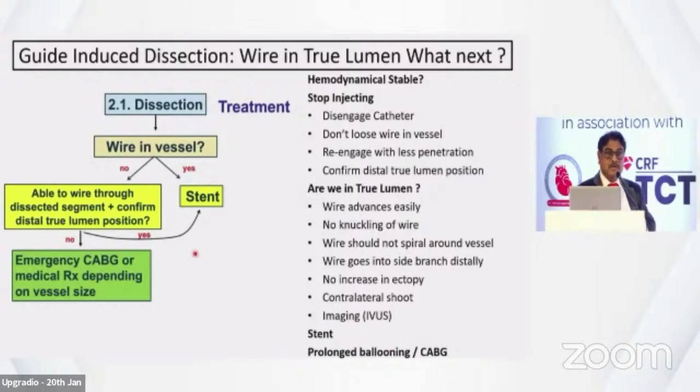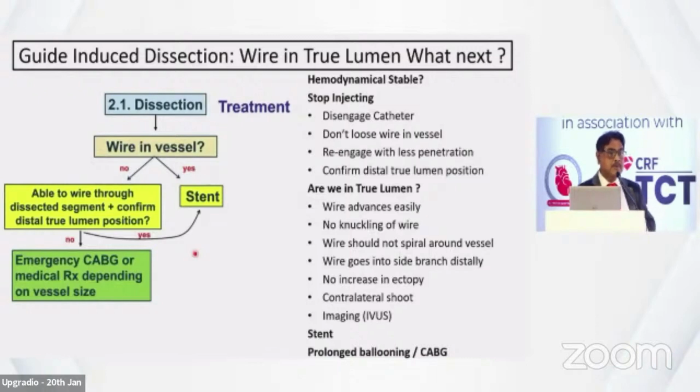But these are the only cases, like Dr. Sandeep said, that fix the distal stent before. This is the only place where I would like to finish the proximal stent. Though I've already done the distal things, at the start of the procedure, suppose this had occurred, I am supposed to fix the first proximal lesion. Then what to do? Disengage the catheter, just slightly keep the catheter, don't inject, because injecting can worsen this.